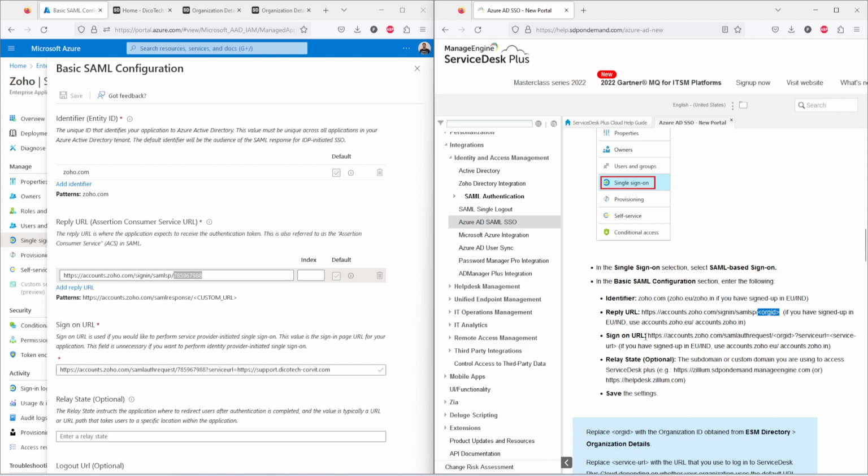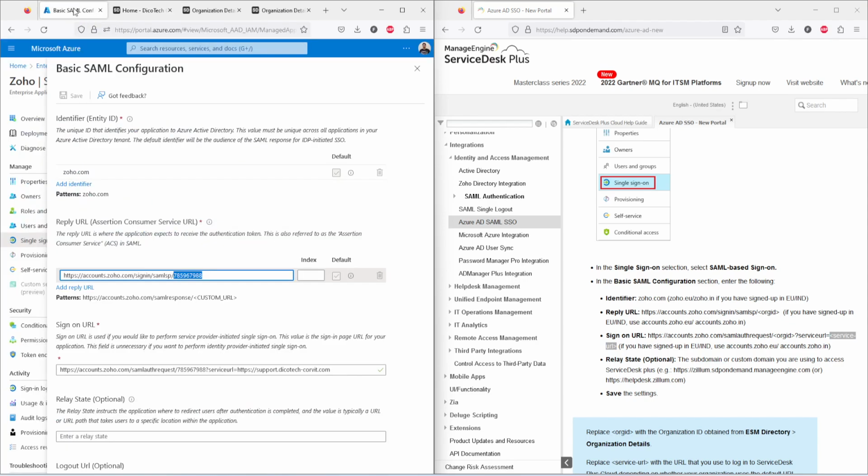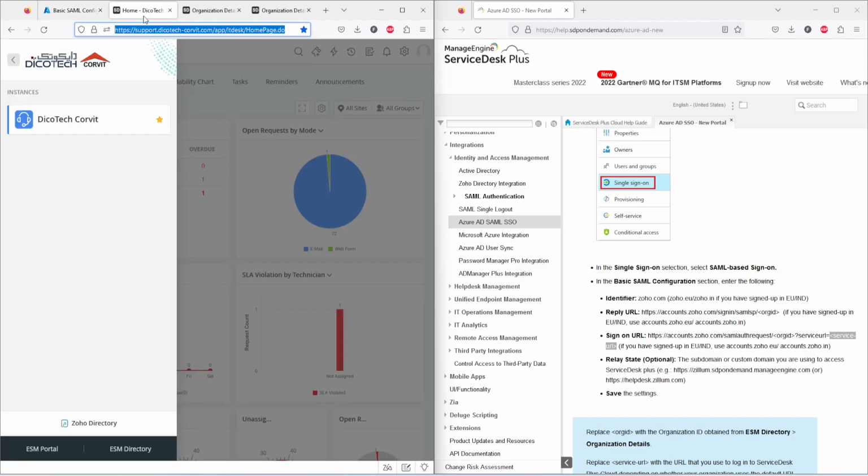After that, our single sign-on URL, you just need to copy paste it up till this point. And here again, you need to provide your organization ID. Then you need to replace it with the service URL. And our service URL is up to this point. This is our service URL. If you are using the cloud version and this service URL is something different, first of all you need to customize it based on your organization detail.